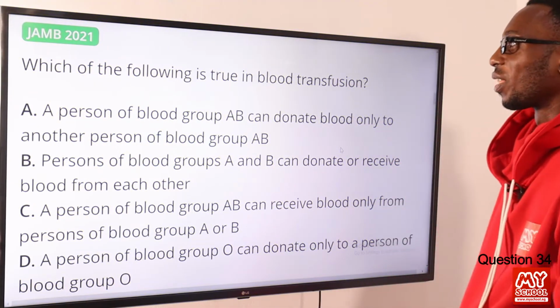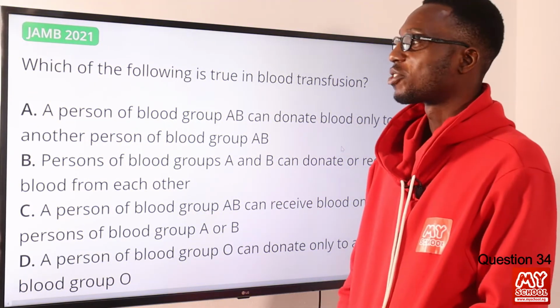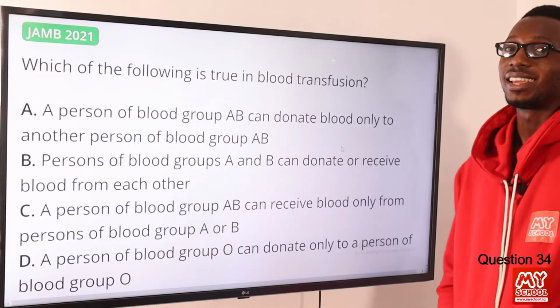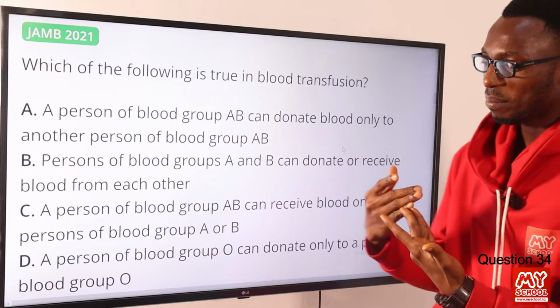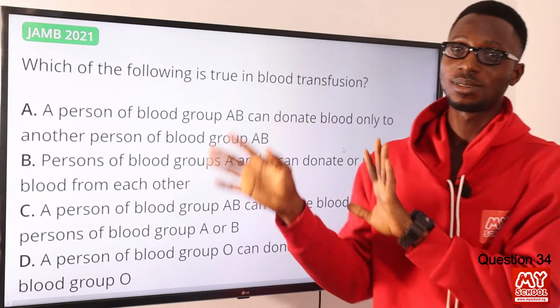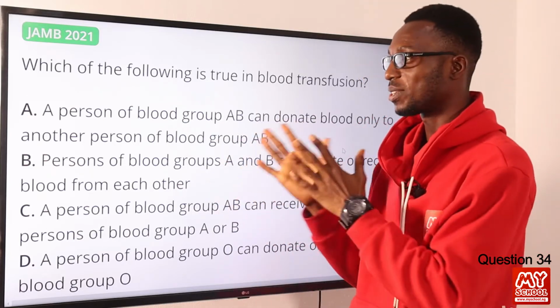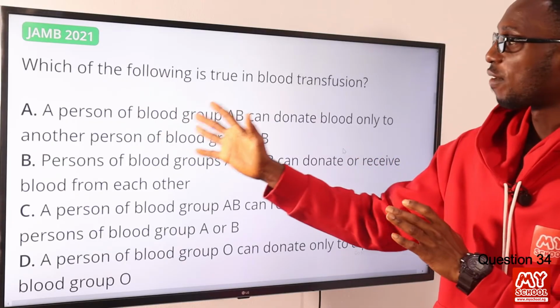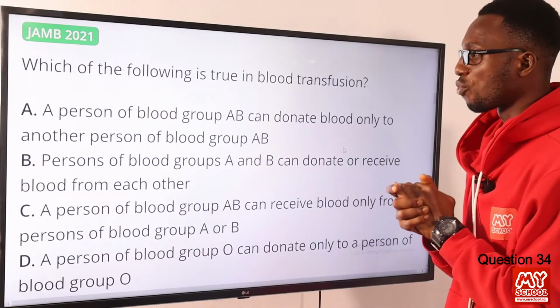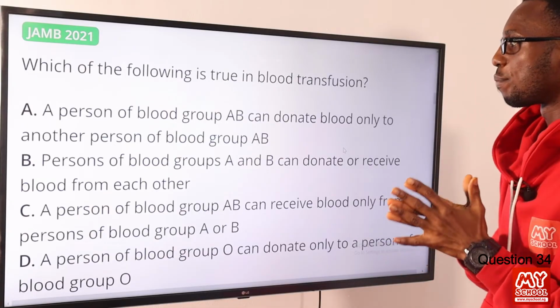34. Which of the following is true in blood transfusion? Okay, so we have the blood groups. We have A, we have B, we have AB, then we have the O, right? I did not talk about rhesus factor, but let's just stick with what we have here. So let's look at statement A. Let's see if it is true. A person of blood group AB can donate blood only to another person of blood group AB.